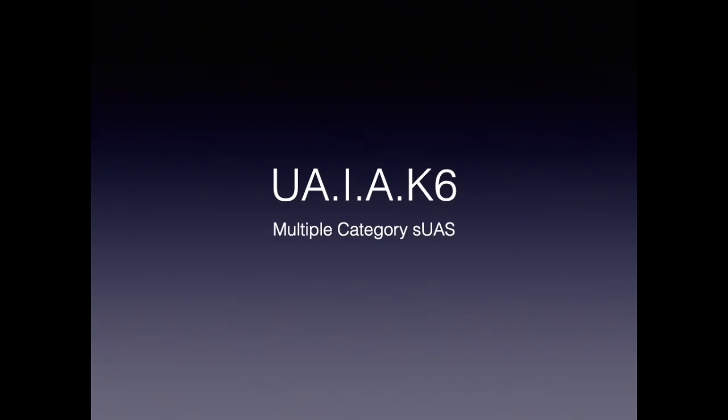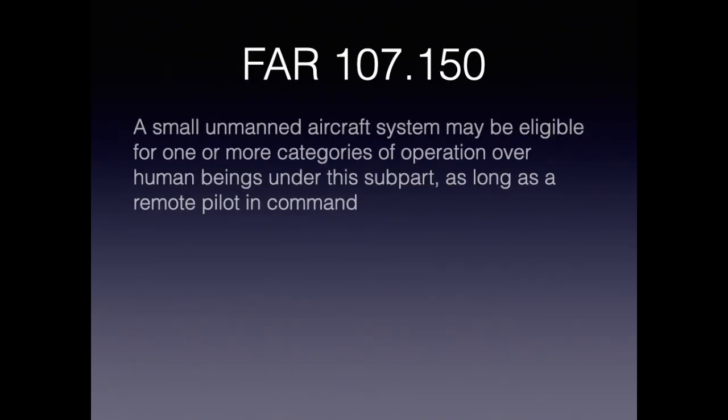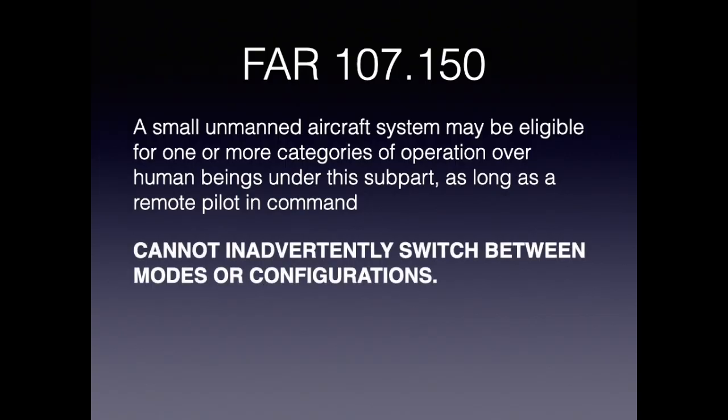And this is talked about in FAR 107.150, the regulation where you'll find everything laid out. What it says is that a small unmanned aircraft system may be eligible for one or more categories of operation over human beings under the subpart as long as the remote pilot in command, and this is the key part, cannot inadvertently switch between modes or configurations.